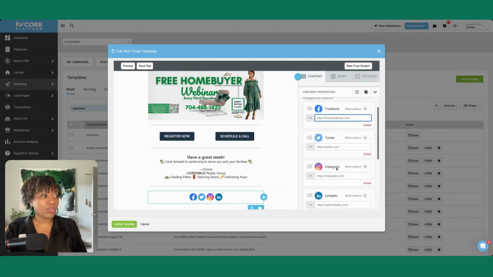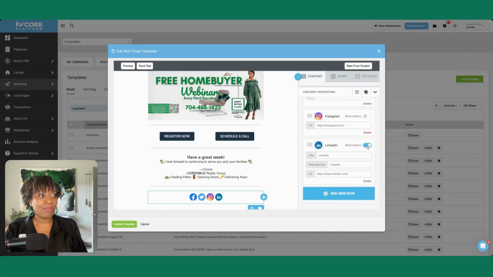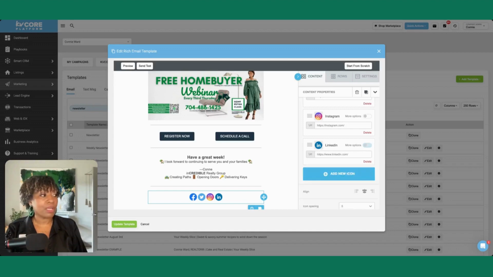Okay, so that's all you really need to do here: for each social media type, you paste in the URL. If you don't have all of these 4 social media accounts, you can delete. Just click delete and remove that particular social media button.